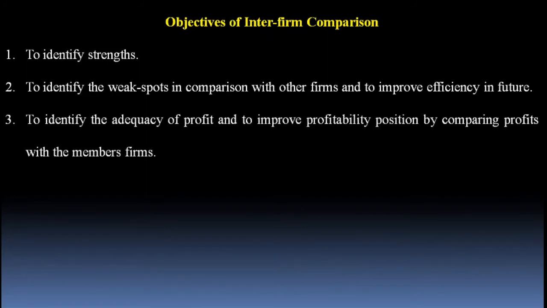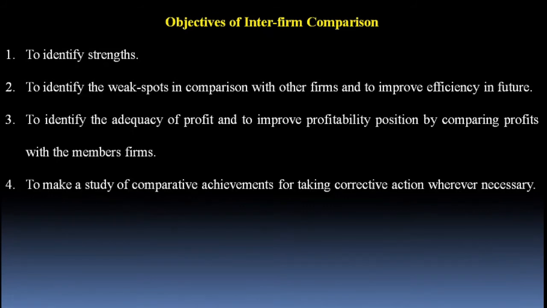Next point, to identify the adequacy of profit and to improve profitability position by comparing profits with member firms. That's true. Point number four, to make a study of comparative achievements for taking corrective action wherever necessary. Now, when the comparison is made, when the company comes to know that it is lacking in certain areas, then after finding out the causes, the company can take necessary action to improve or eradicate those causes.